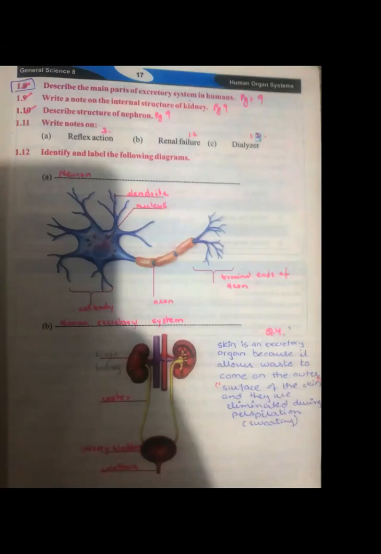page number 17, right? Over there you can see: describe the main parts of the excretory system in humans. You have to write down on page number 9. You can see a whole section about the excretory system. Then there is: write a note on the internal structure of kidneys. You need to learn it, but no need to write this question on your copies. Okay, no need to worry about it. I will share the screen on which I have written which questions you have to write down on your copies, right?